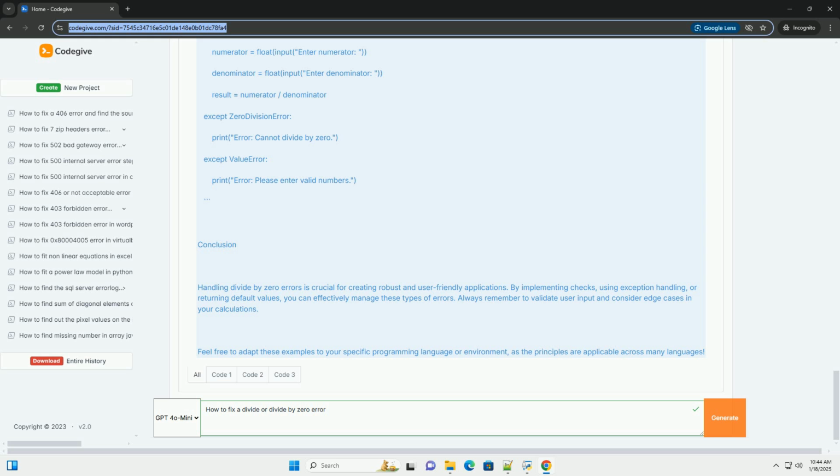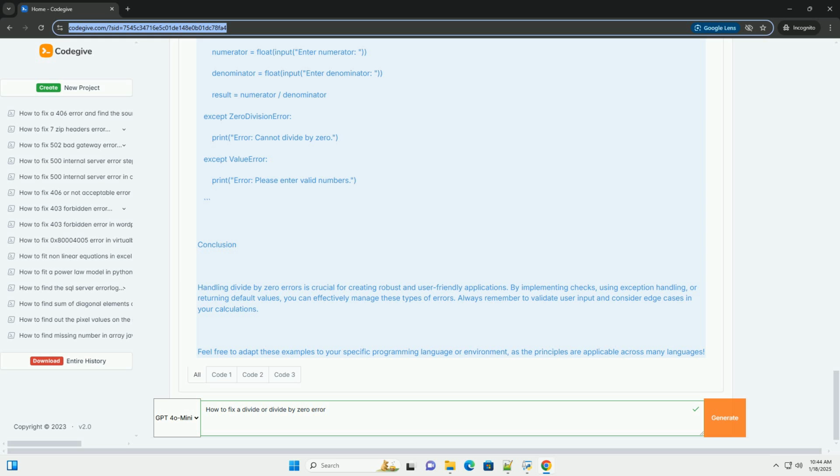4. Using conditional expressions. You can also use conditional expressions, ternary operators, to provide a more concise solution. 5. Handling user input. If the denominator comes from user input, you should always validate the input.